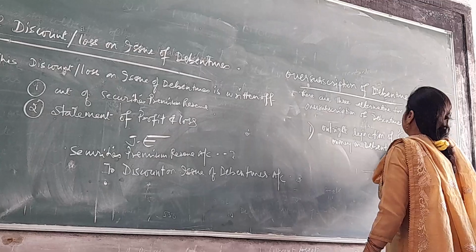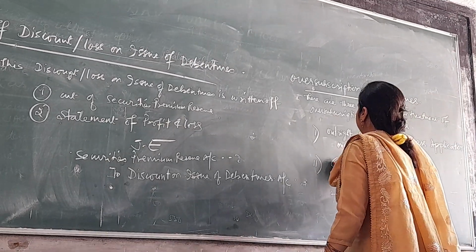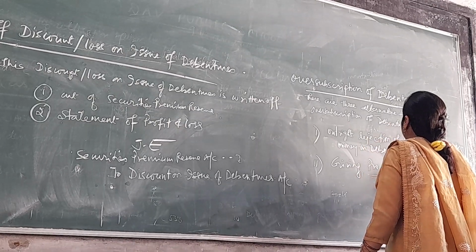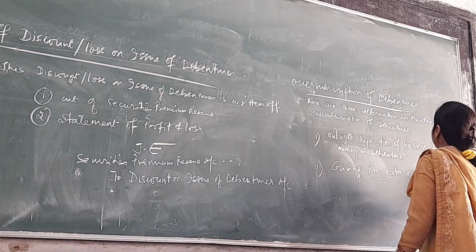Then second is giving pro rata or partial allotment.